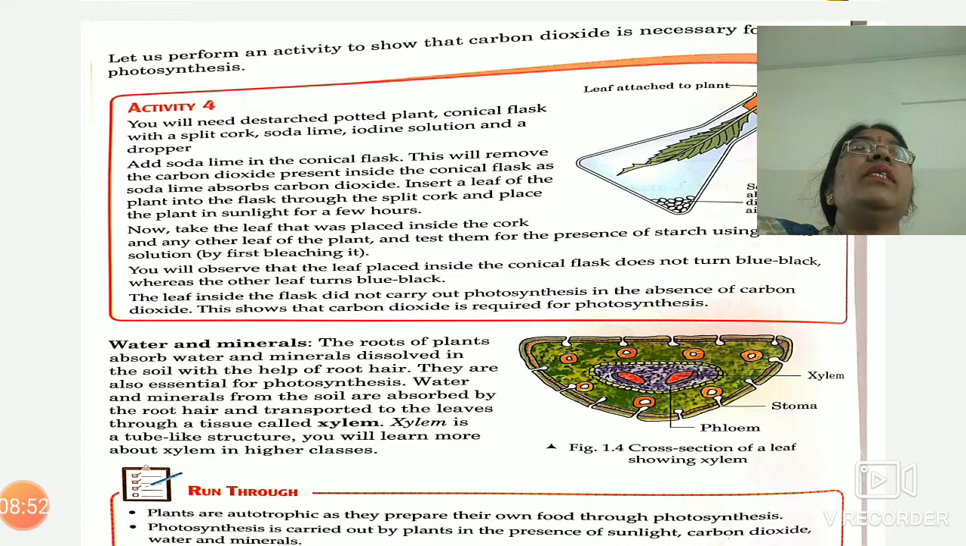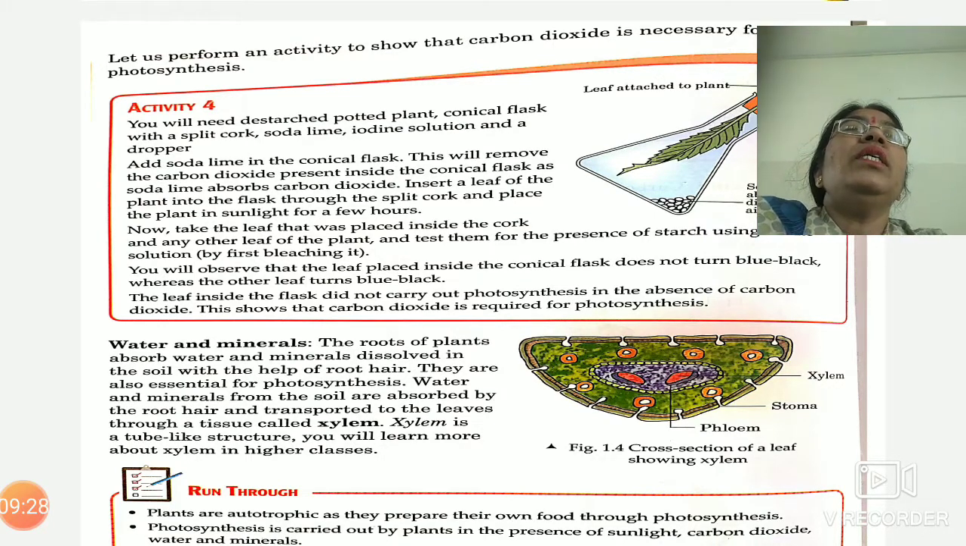In this activity, we will put some soda lime inside a conical flask, and after that, with the help of a cork, we will put a green leaf inside it. Soda lime is that chemical which can absorb the carbon dioxide present in the conical flask. Now, we will observe the leaf after 3 or 4 hours, whether this leaf is preparing food or not.